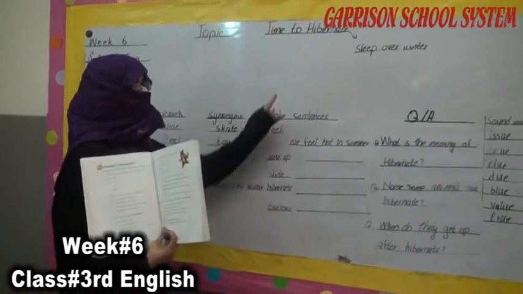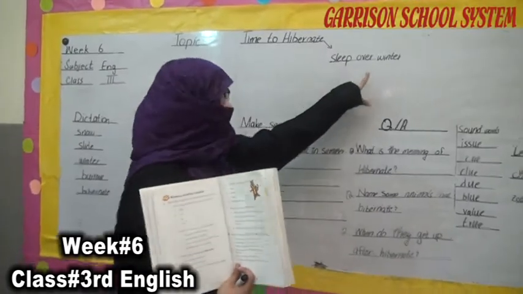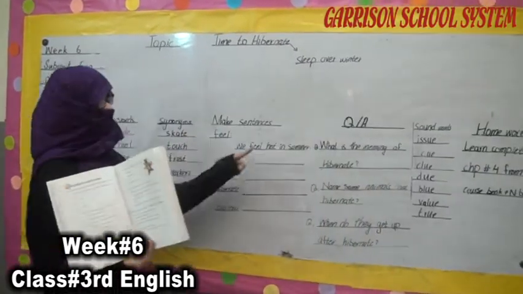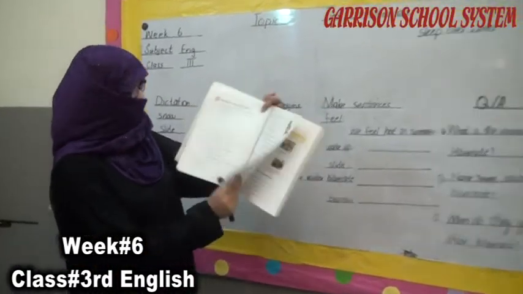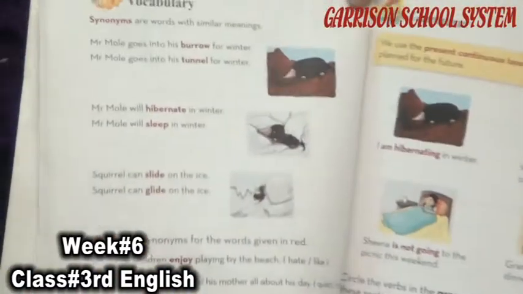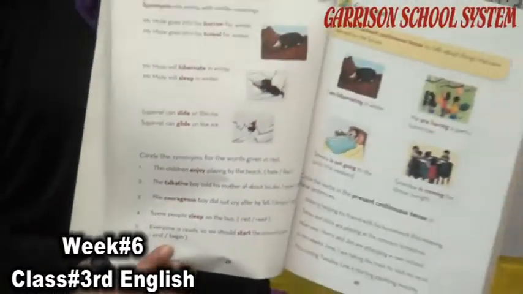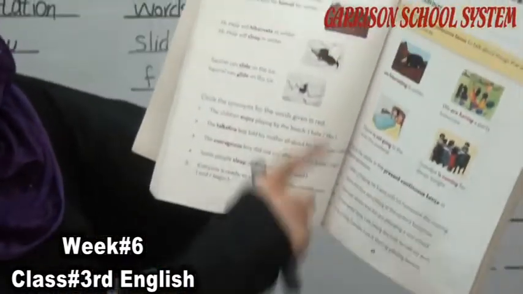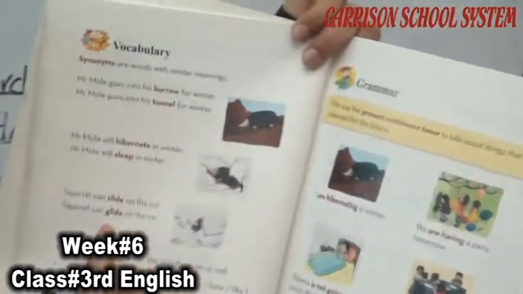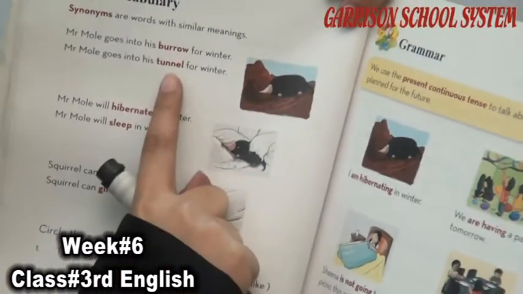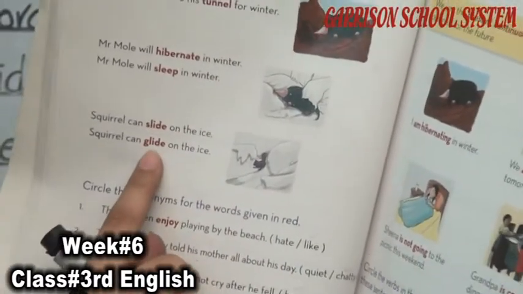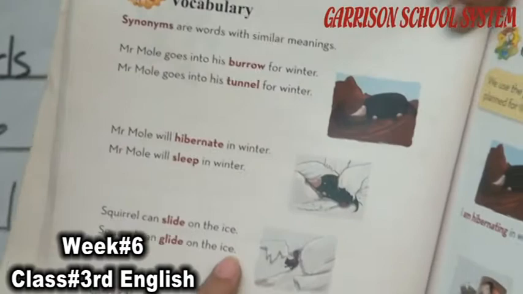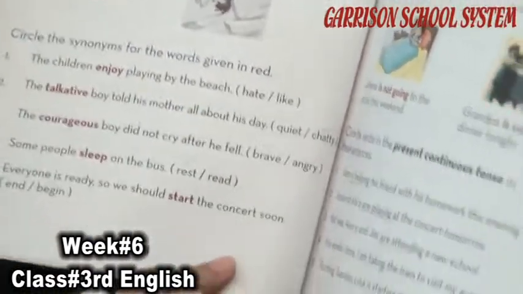True. Now you have a clear concept about hibernate: sleep over winter and wake up in the spring. Winter में वो जाकर सो जाता है और wake up कब होते हैं? Spring में. Now come on the next page, which is page number 48, and the vocabulary is given there. The highlighted words are your vocabulary words like burrow, tunnel, hibernate, sleep, slide and glide. These are all your vocabulary words and you have to put them in the fill in the blanks.